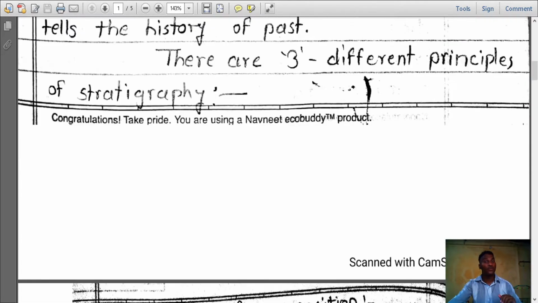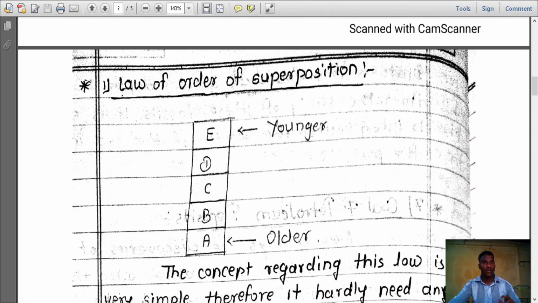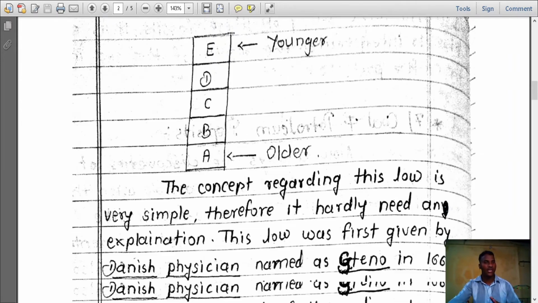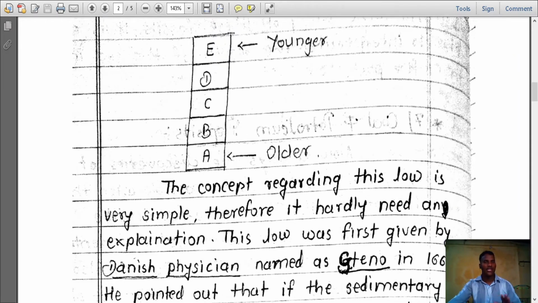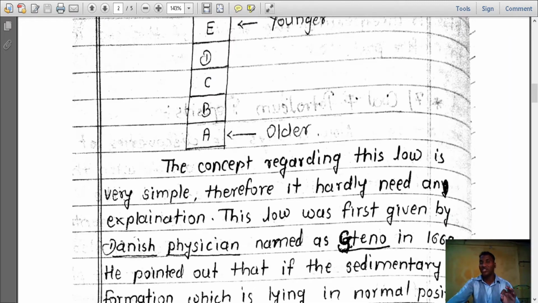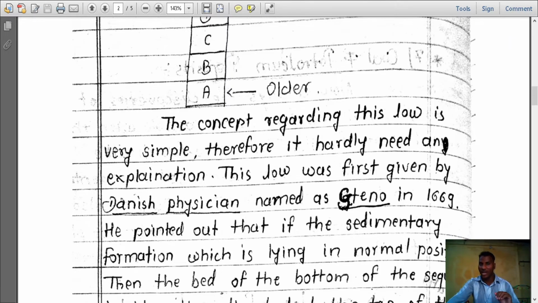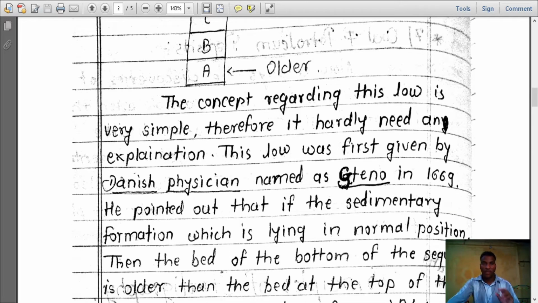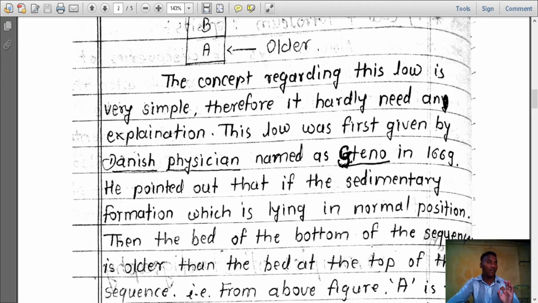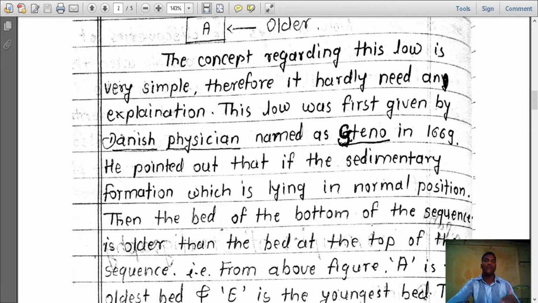Law of order of superposition. It was first given by the Danish physician named Steno in 1669. He pointed out that if the sedimentary formation is lying in normal position, then the bed at the bottom of the sequence is always older than the bed at the top of the sequence.